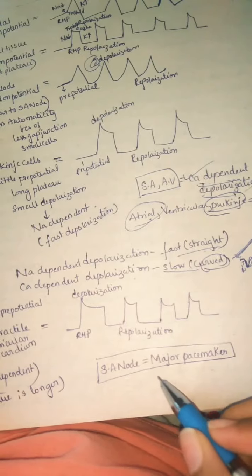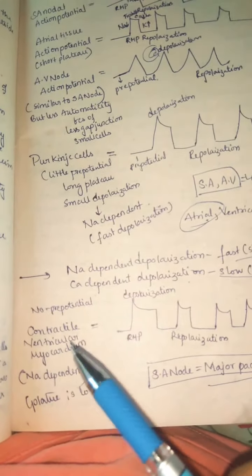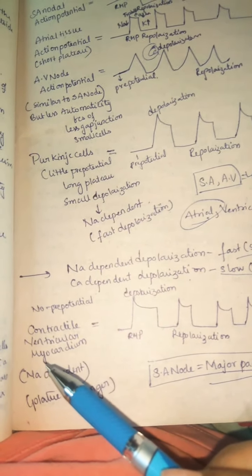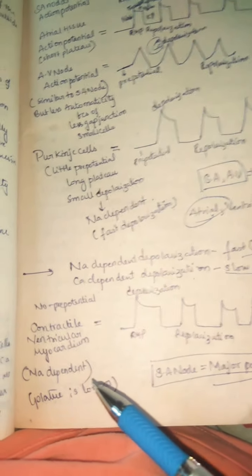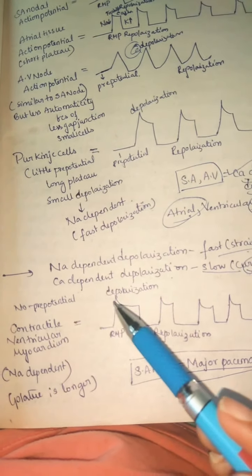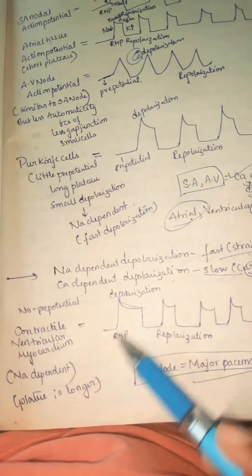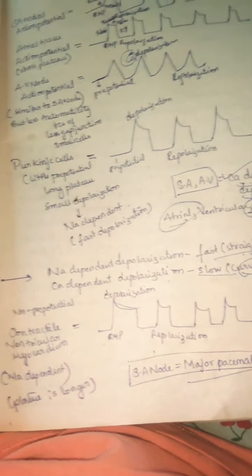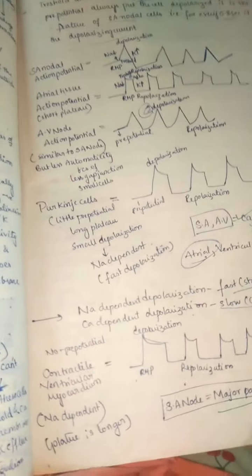Now let us see the SA node, which is the major pacemaker. So you can see there is no prepotential in the contractile ventricular myocardium, and sodium dependent, the plateau is longer. So the plateau is longer here. RMP, depolarization, the same thing we have discussed.